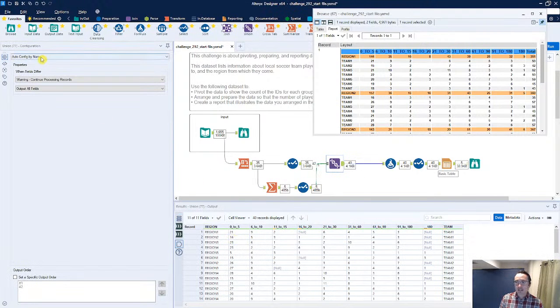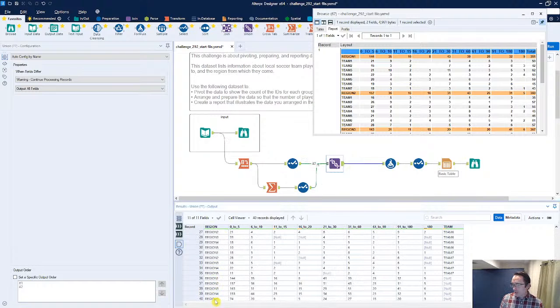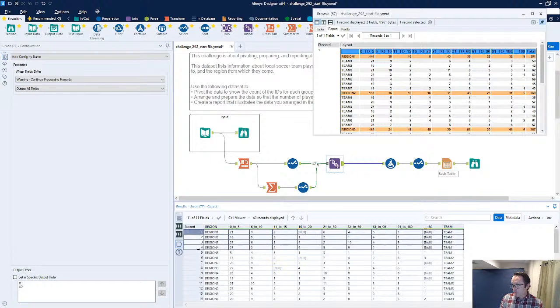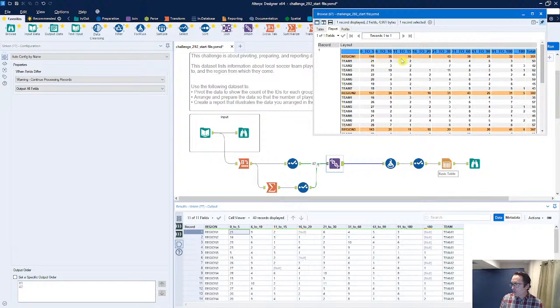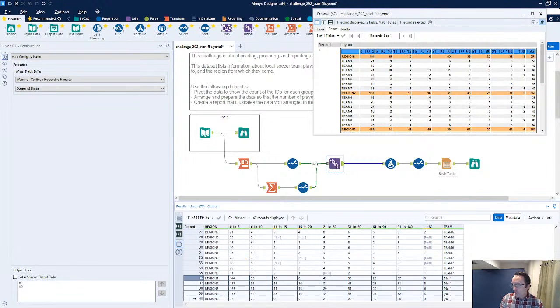Now everything is nicely stacked by name, so 0 to 5. But if we go all the way to the bottom, we also have the region totals in here as well. So we've got 1, 2, 3, 4, 5 for the region. These are our total columns, so there's the 21 here. We should have a 144 in here, which is right here. So all of these at the very bottom are all of our totals.